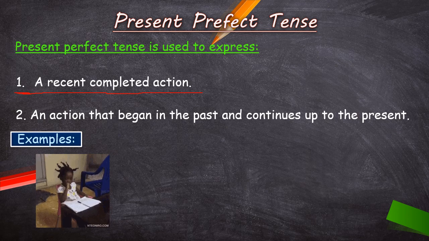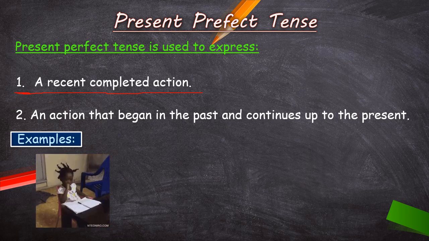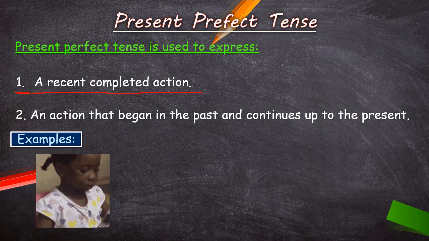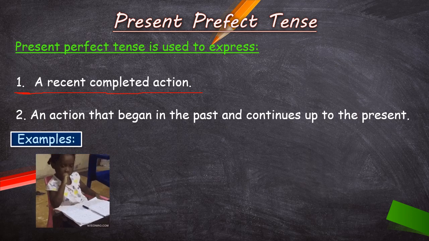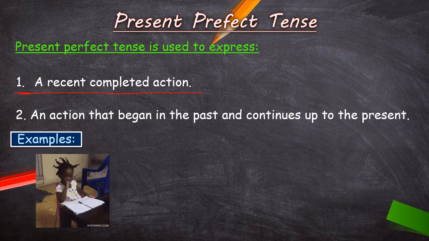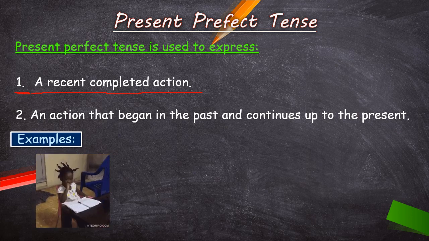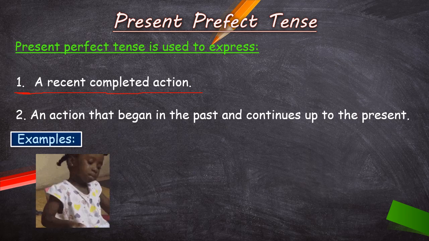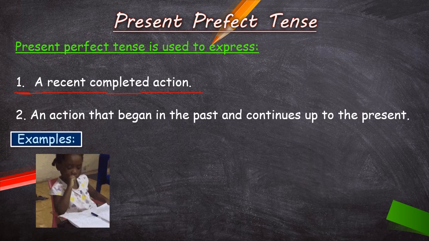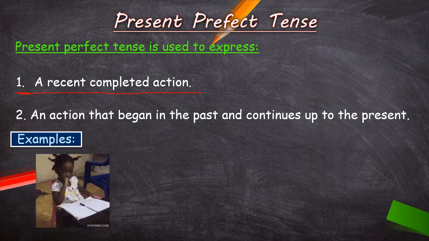When you finish cooking, you must have started cooking; when you end watching a movie, you must have started watching it. So for ending any work, you have to start that work. Yes, this much is clear. For example, listen to this example carefully, children. I have just finished my work.